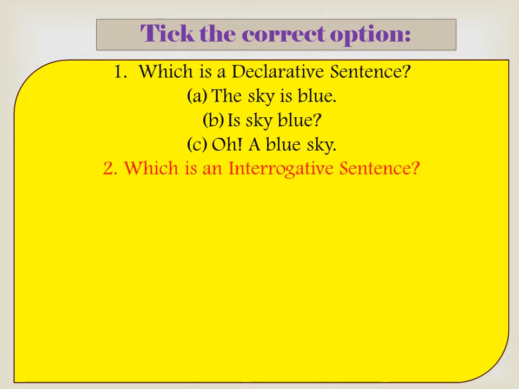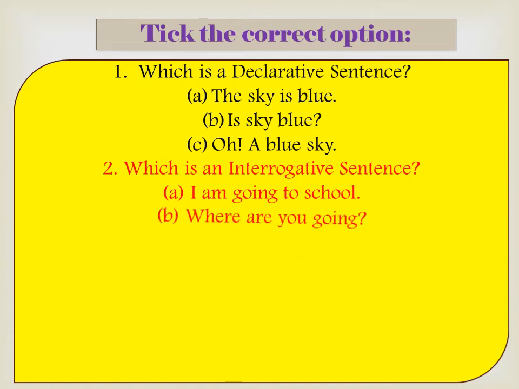Okay. Now let us see which is an interrogative sentence here. Let us see the option. I am going to school. Where are you going? In the school. Okay, I am going to school. It ends with full stop. Tell me which sentence it will be? Declarative. The second one. Where are you going? Interrogative sentence means what? Question sentence. So, where are you going will be the answer.